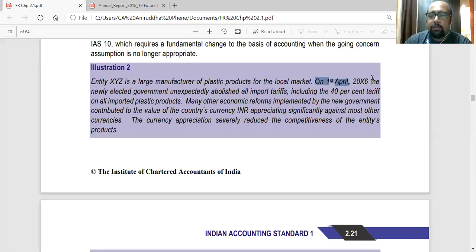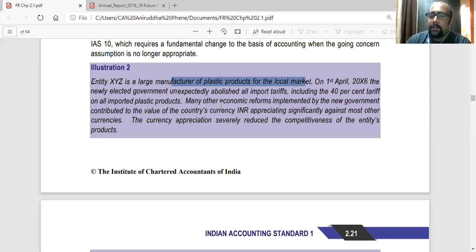So on 1st April 2006, the newly elected government, so the new government that came, unexpectedly abolished all the import tariffs, including the 40% tariff on all imported plastic products. So this is a large manufacturer of plastic products in the local market. So they are a domestic producer. Earlier, whatever imported plastic products were coming to India, they had an import duty of 40%. So they were expensive. But now that has been abolished. So now there is a huge competition for XYZ.